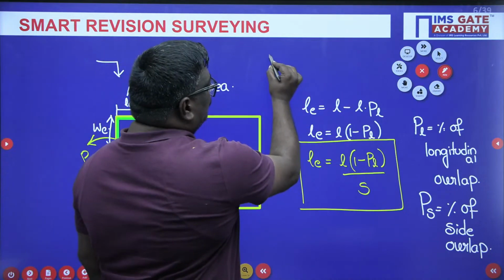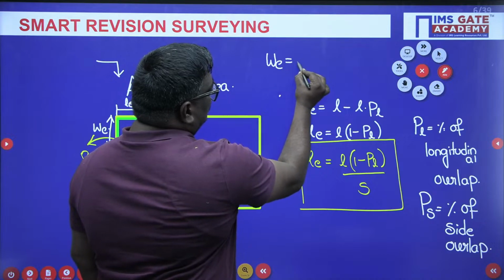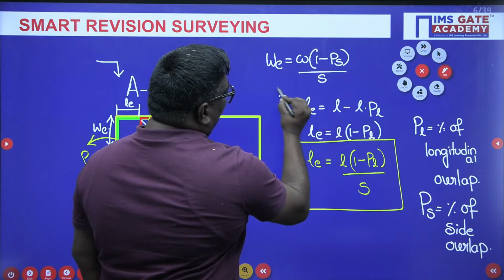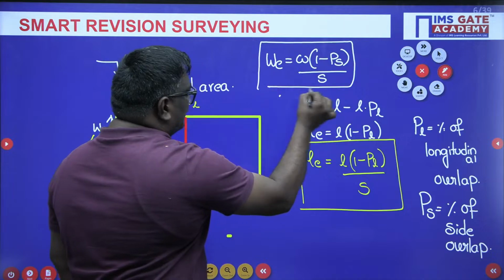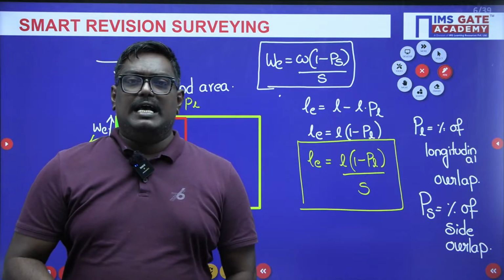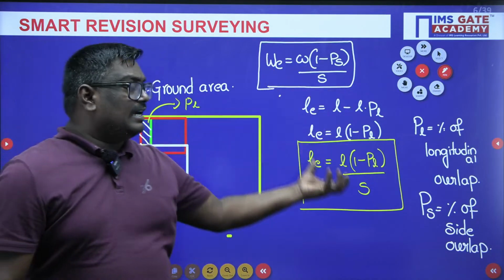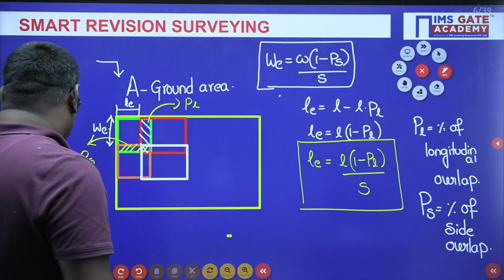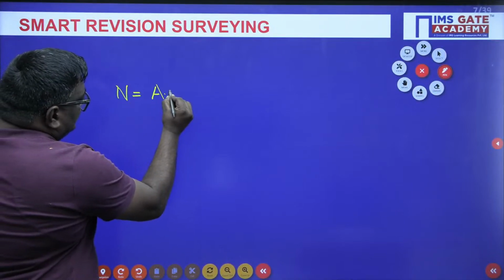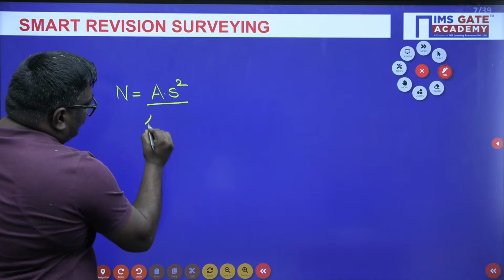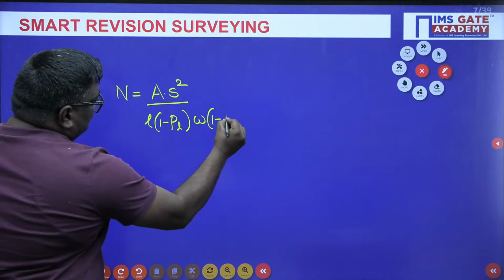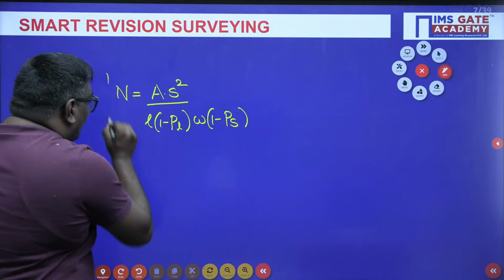Percentage of longitudinal overlap and percentage of side overlap. Similarly, what will be the effective width, sir? Effective width will be W into (1 minus PS) by S. So this is the effective width of the photo in ground units, sir. Whenever you are dividing with scale, that means it is ground units, because scale can be written as photo coordinates upon ground coordinates. Using that, I have converted into ground coordinates. Now, what will be the final formula? Number of photos can be taken as A into S square upon L into (1 minus PL) into W into (1 minus PS). Sir, there is another formula also.